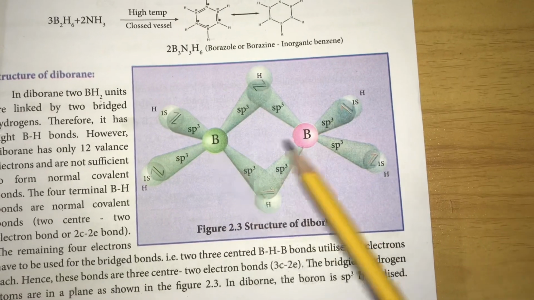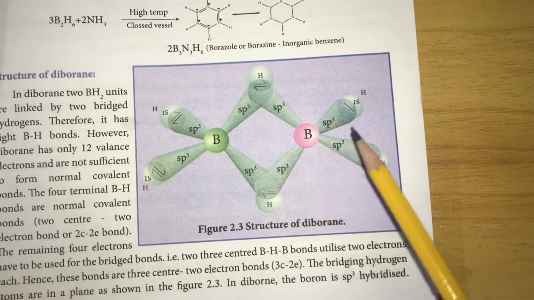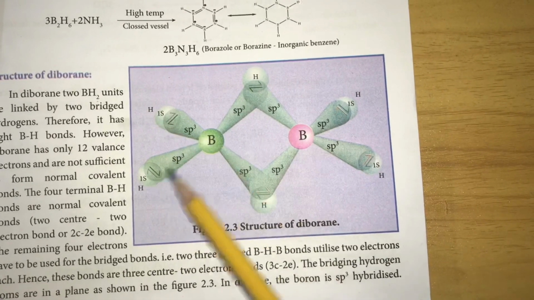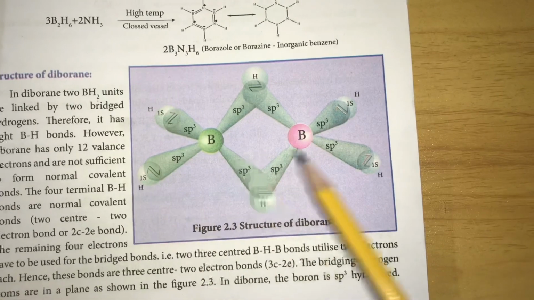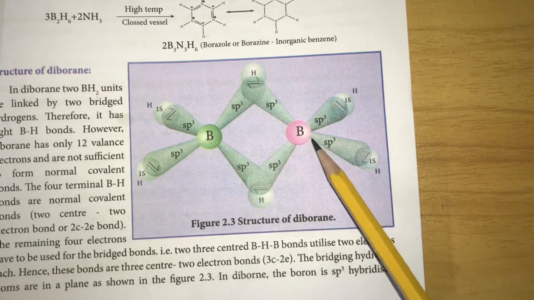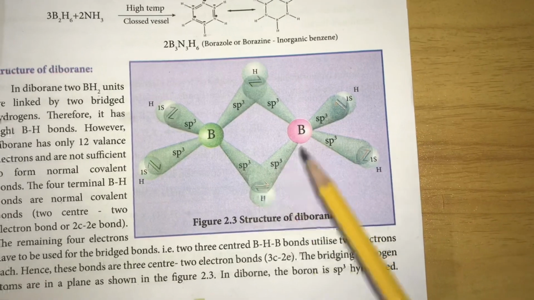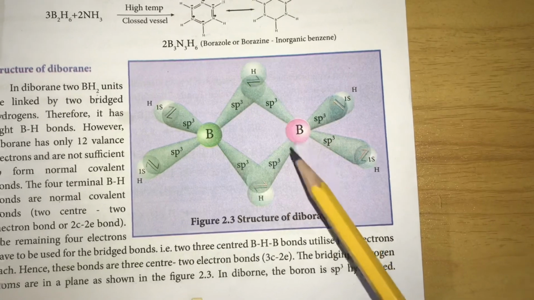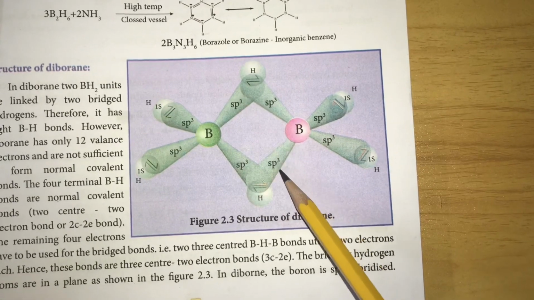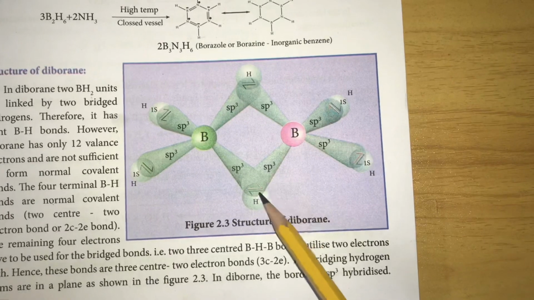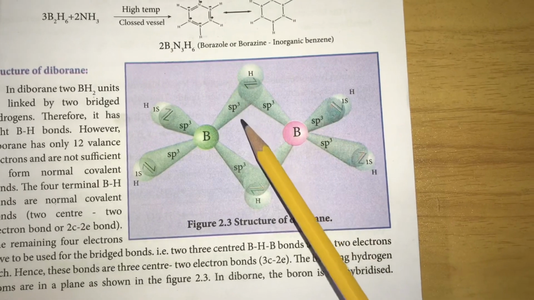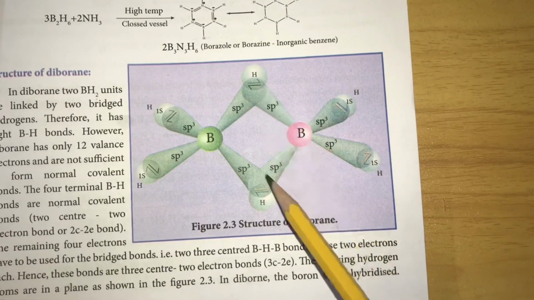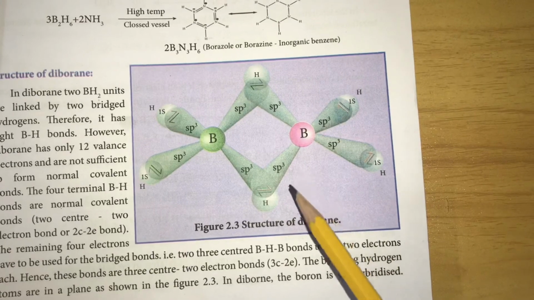In B2H6, diborane, the terminal boron-hydrogen covalent bonds are 2-center 2-electron bonds. The boron-hydrogen bridged bonds are called 3-center 2-electron bonds, as the hydrogen binds the vacant and hybridized orbitals of boron on either side. This is the structure of diborane.